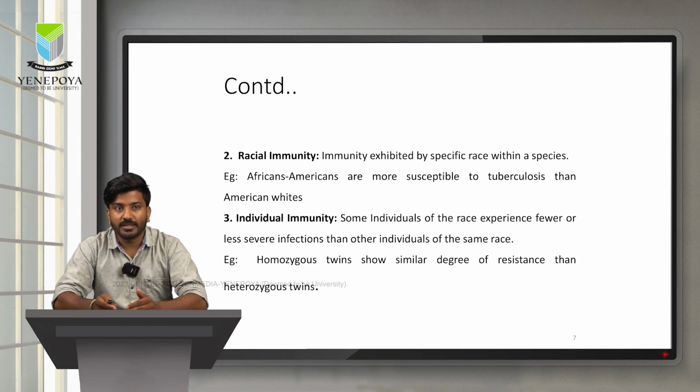Moving on, within the race we have individuals. Each individual has their own immunity, hence it is categorized into a separate section known as individual immunity. Individuals of one particular race experience less severe infections than other individuals of the same race. For example, let us talk about the homozygous and heterozygous twins. Homozygous twins show a similar degree of resistance in comparison to heterozygous twins.